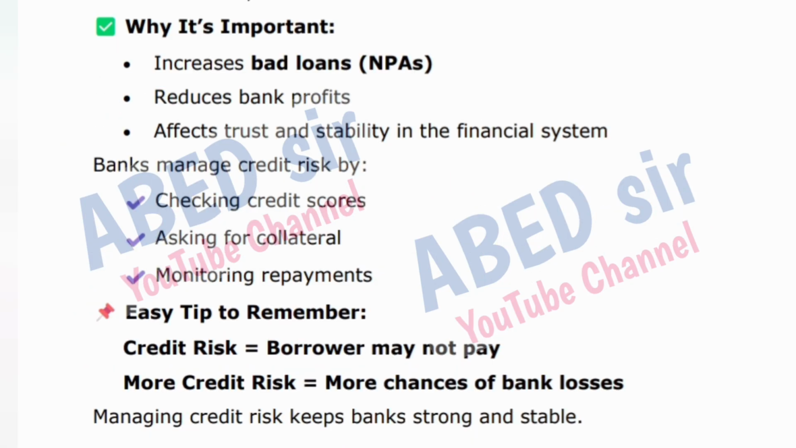Why it's important? Increases bad loans, NPAs. Reduces bank profits. Affects trust and stability in the financial system. Banks manage credit risk by checking credit scores, asking for collateral, monitoring repayments.